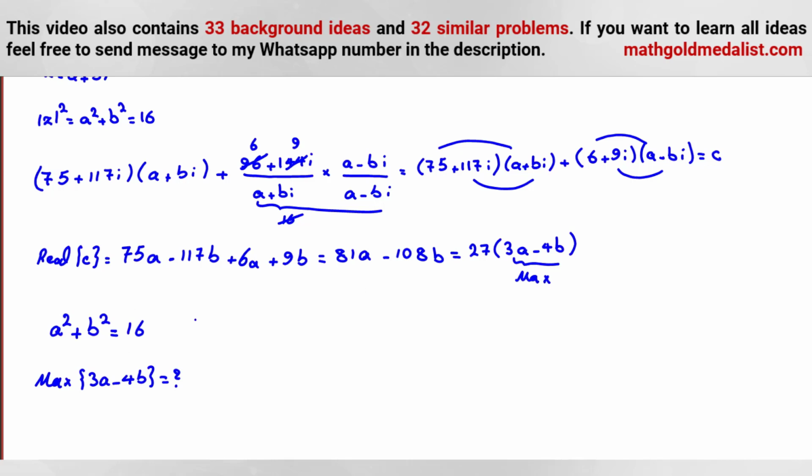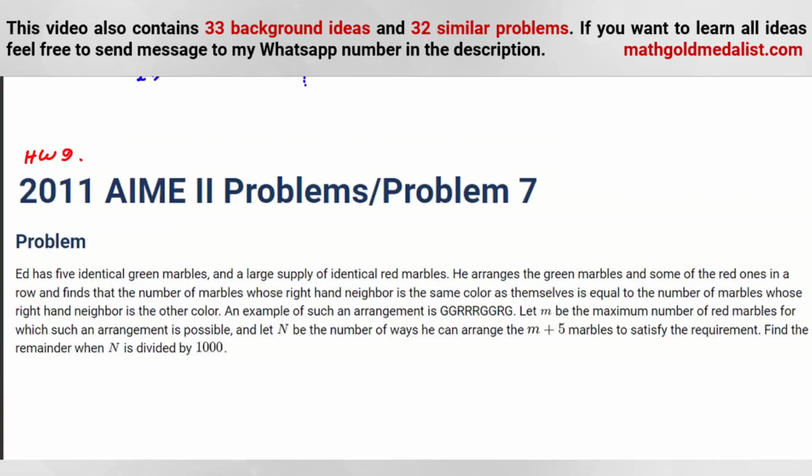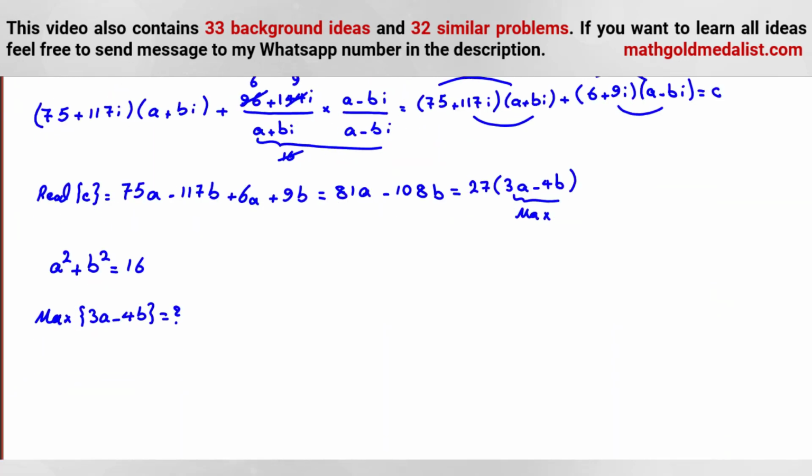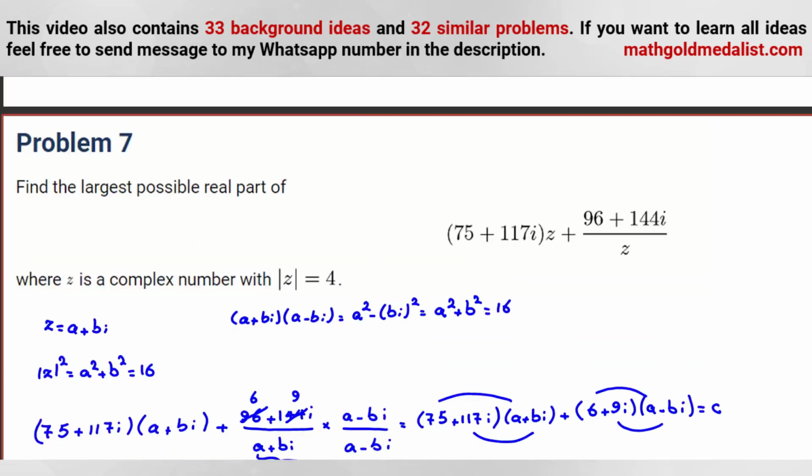Let me tell you how we can find the maximum of this. There are lots of ways: Lagrange multiplier, derivatives, replacement. I want to use drawing the graph. I told you how many ideas? 10 ideas, this is idea 11. Also before the exam I said this. Idea 11, drawing the graph, and I solved one AIME problem with this idea.